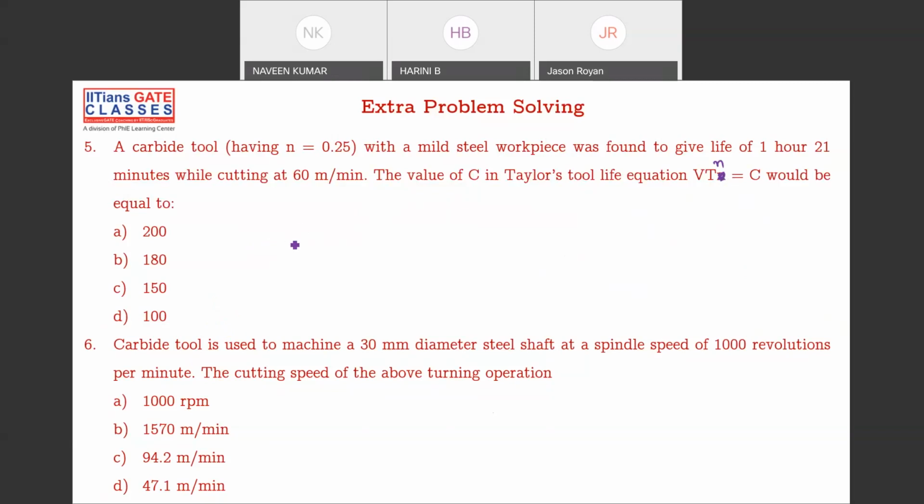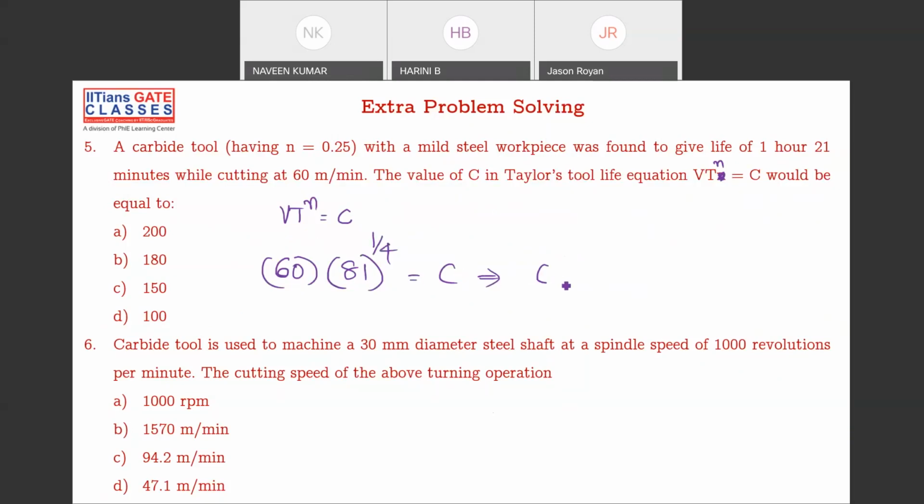Okay. So it's simply V T to the power N equal to constant. So what is it trying to ask? The value of C, right? So what is V? It is 60, and T is what? 1 hour 21 minutes. So we have to write in minutes. 1 hour is 60, 60 plus 21 is 81. 81 to the power of what is the value of N here? 0.25. I can write 0.25 as 1/4, and this is the value of C.